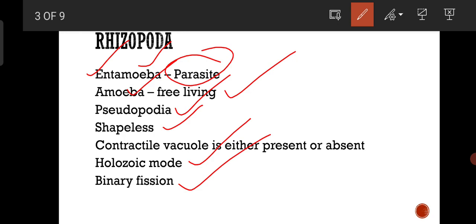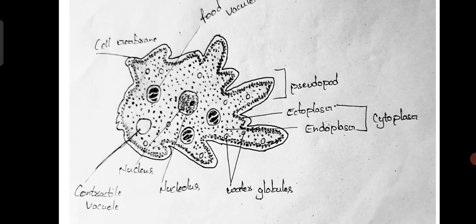So let me list out. Rhizopoda includes both parasites and free-living organisms like Entamoeba histolytica and amoeba. Pseudopodia are the fundamental locomotory organs of the animals belonging to this class. And the contractile vacuole may be present or absent. And this is the diagrammatic representation of amoeba.